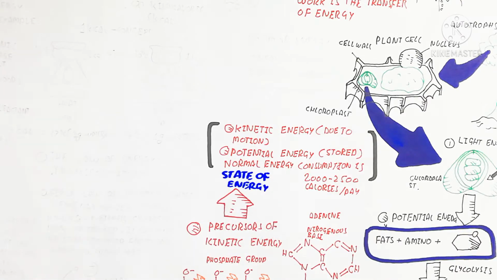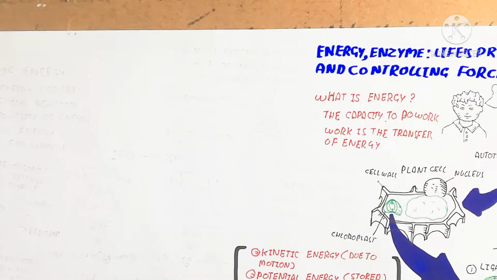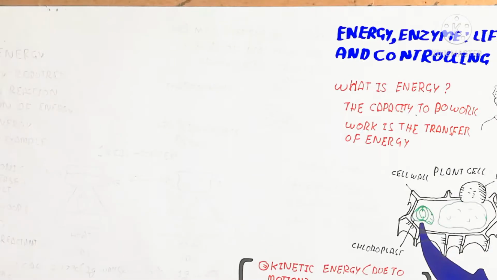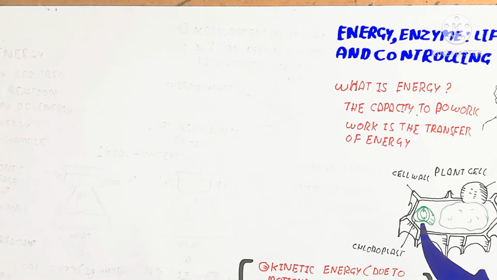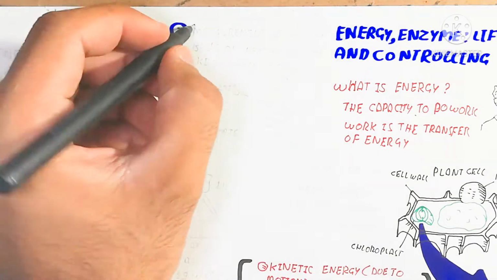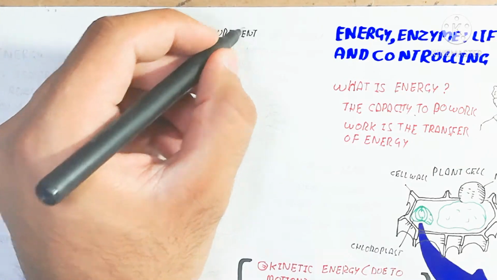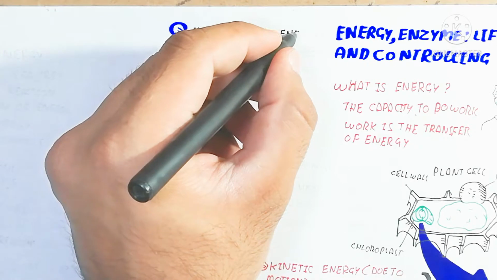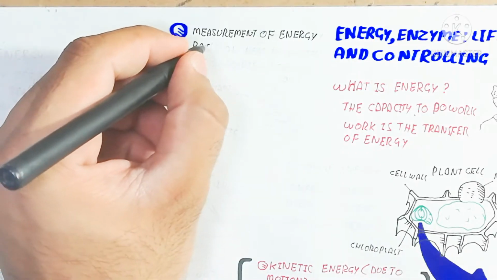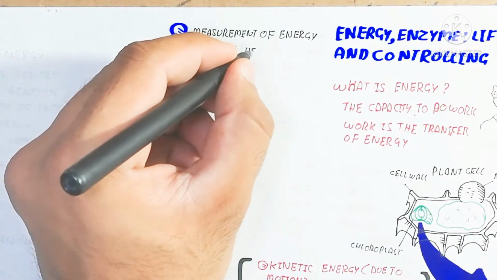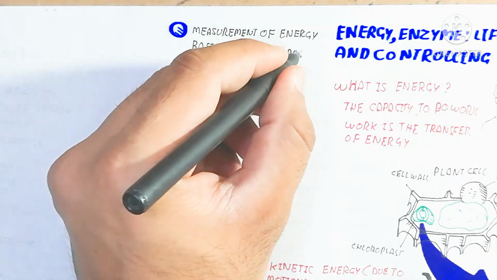We will also discuss energy production as well as enzymatic activity, which lowers the activation energy, and we will discuss the concept briefly. First of all, we will discuss the measurement of energy on the basis of heat production, which is in kilocalories. A kilocalorie means 1000 calories.